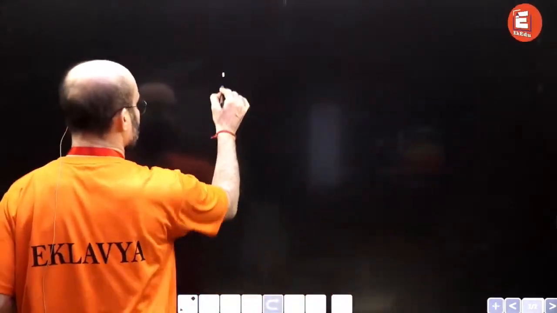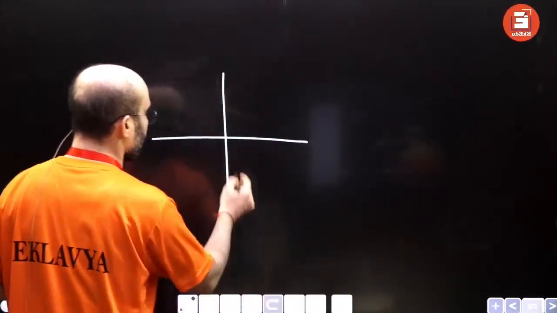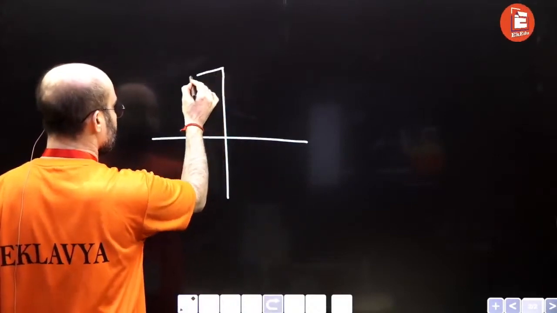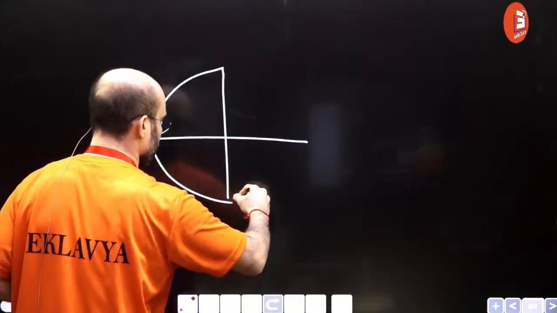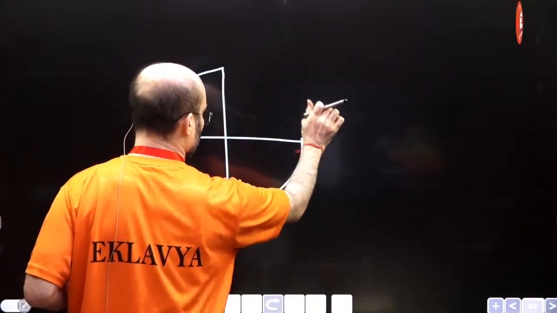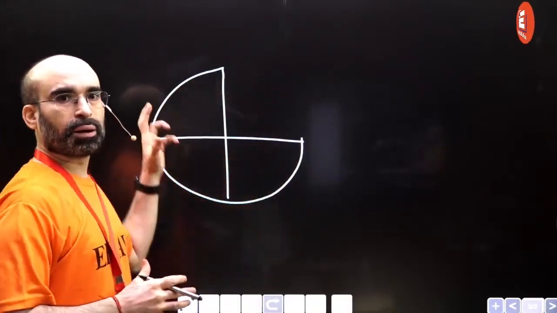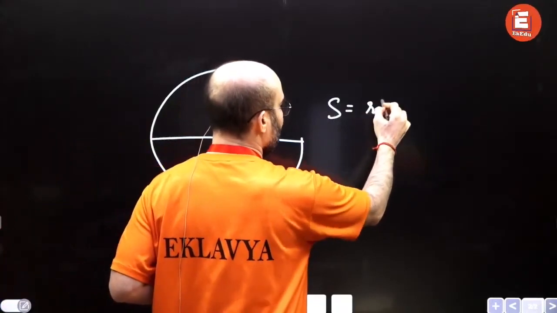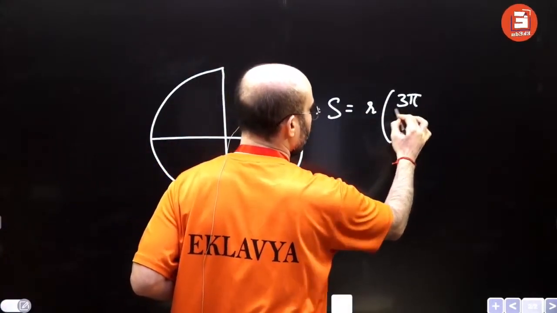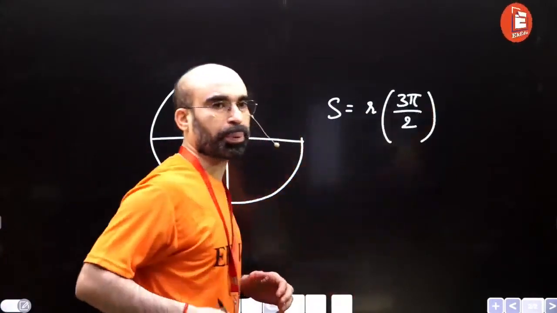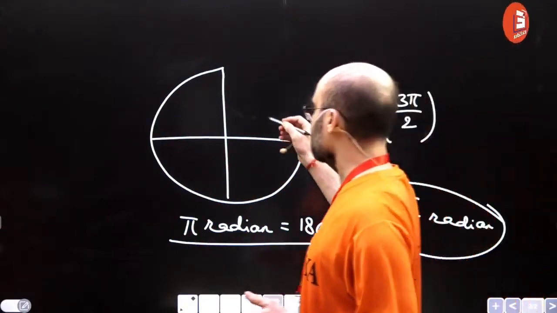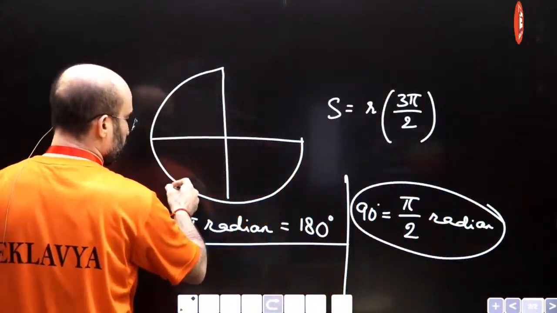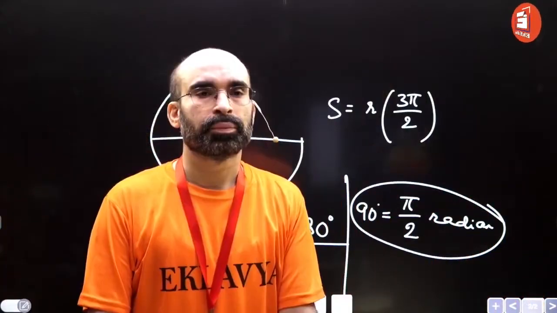Suppose the scenario is this: the person completes 3/4 of a circle. Then what's the distance traveled? R into 3 pi by 2. Can you tell me why this is going to happen?